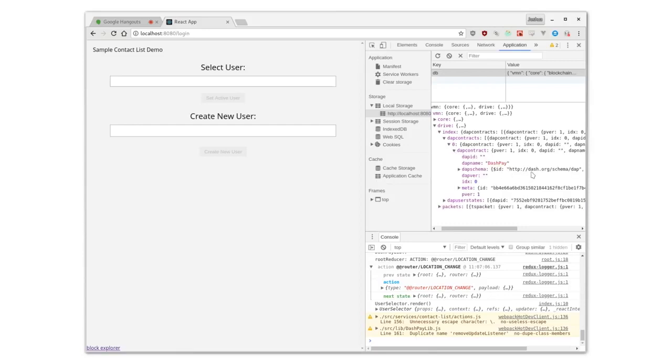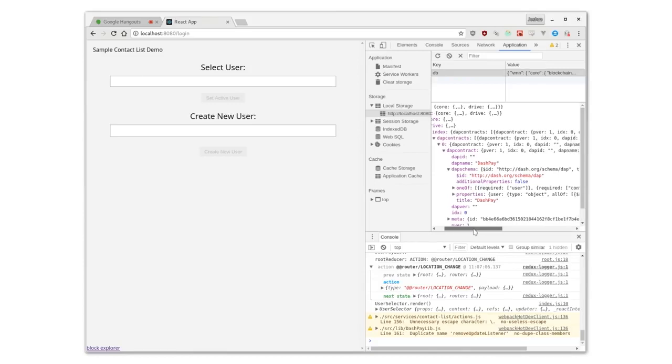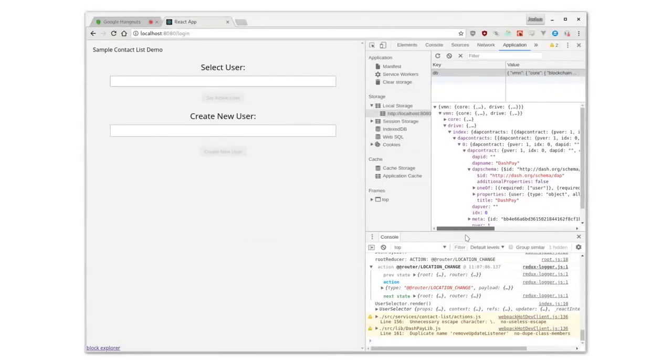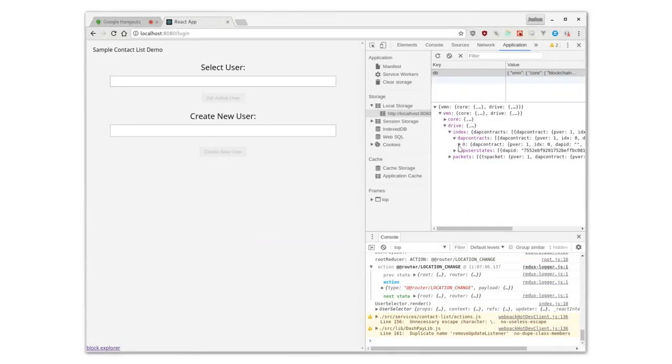And remember I talked about the API, the data API, that's this DAP schema. This lists off the format that the network will accept for our library to store.